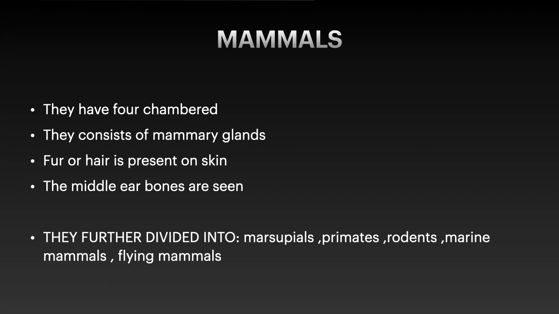Marsupials are nothing but kangaroos, which have pouches near their abdomen to carry immature babies. So the example for marsupials is kangaroos.